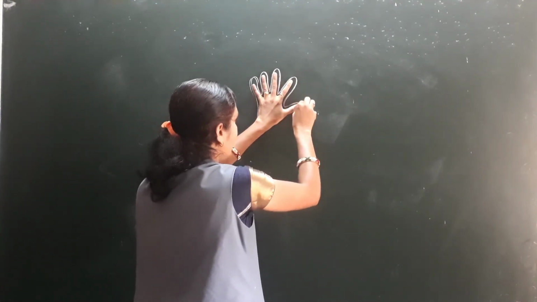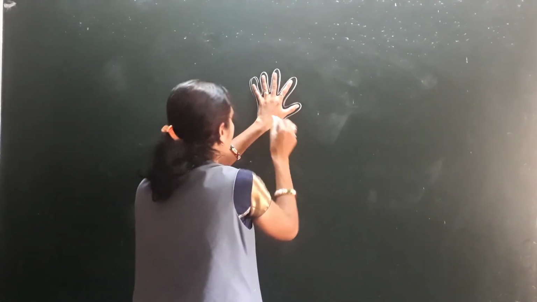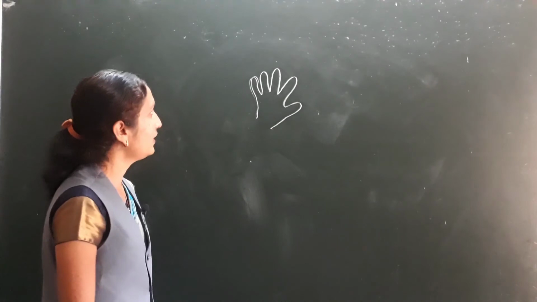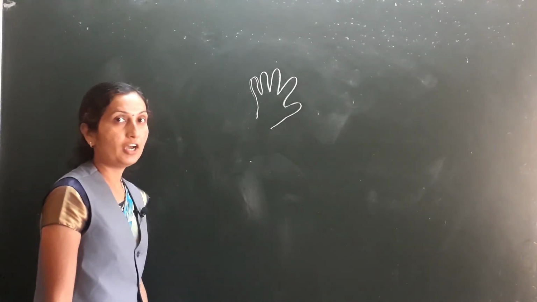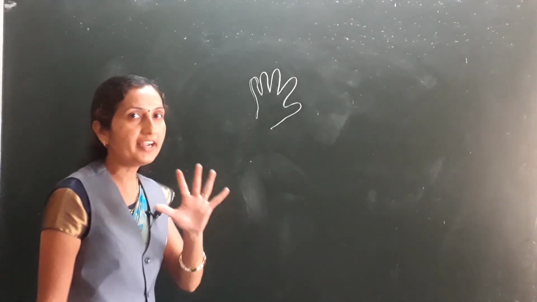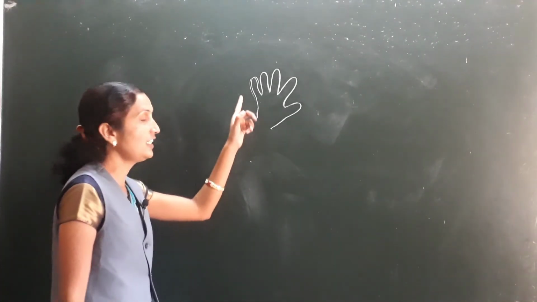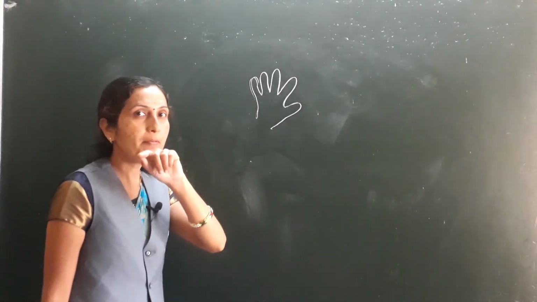I draw the line around my palm. Look at the picture, and now we write 5 vowels, 5 letters in each finger of my palm.